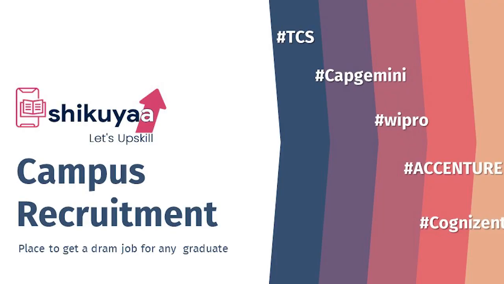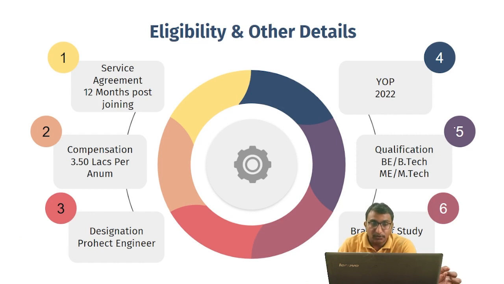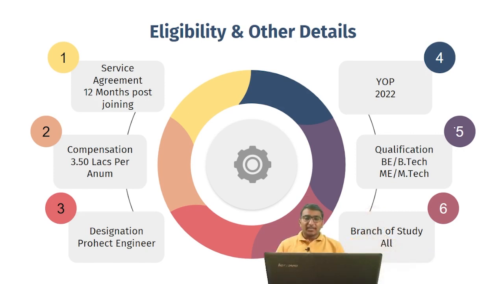So I carefully request you all to listen to the next couple of slides very carefully. The very first is the eligibility criteria for Wipro NLTH, which has already been announced, right? The eligibility criteria is that you should be a 2022 passing out student. The qualification must be BE, BTech, ME or MTech.